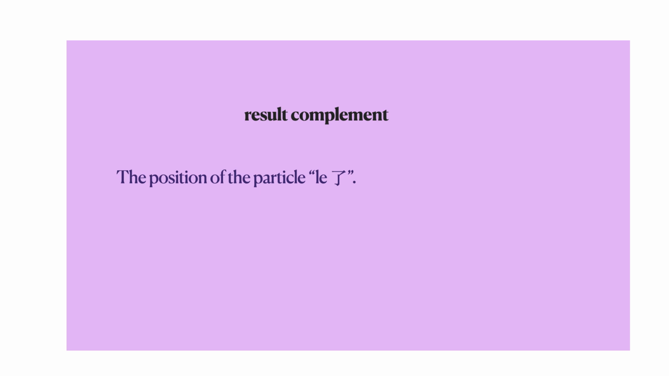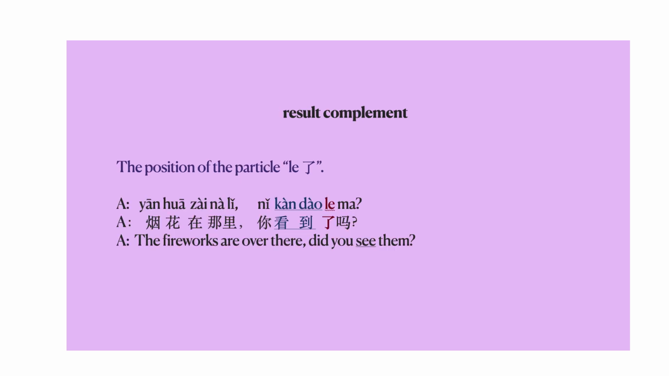Another common question with a result complement is, where do I put that particle 了? We all know that 了 is there to indicate a past action. But where to put it? Is it after the verb or after the result complement? Think of this way. The verb and the result complement make a compound verb. So we should put that 了 after this compound verb, so after the result complement. For example, 烟花在那里，你看到了吗？ The fireworks are over there. Did you see them? 你看到了吗？ So 了 is after 看到, the result complement.